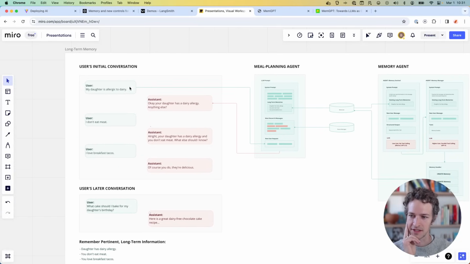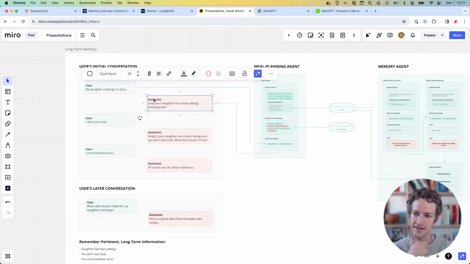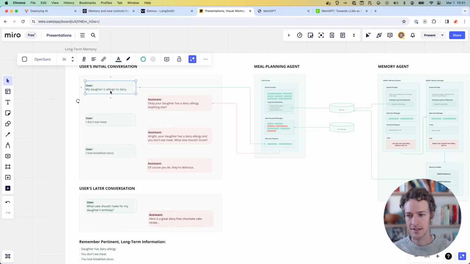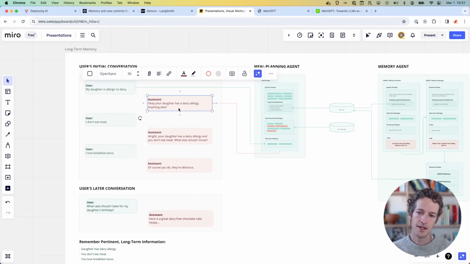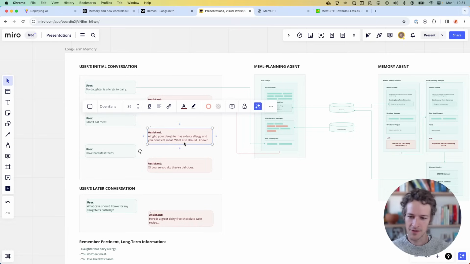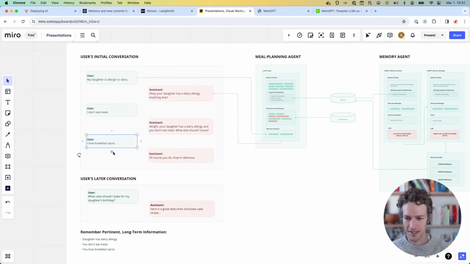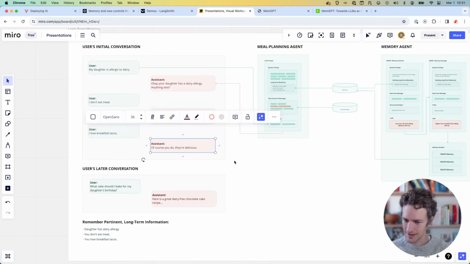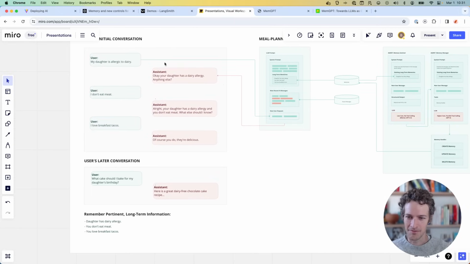Imagine I'm having a conversation here between a user and an assistant, and I'm talking about my daughter has a dairy allergy. Great. Anything else? I don't eat meat. All right, we got those two pieces of information. I love breakfast tacos, obviously. So that's a conversation.